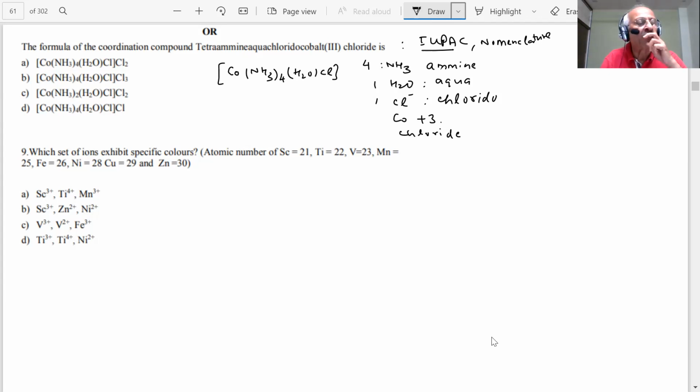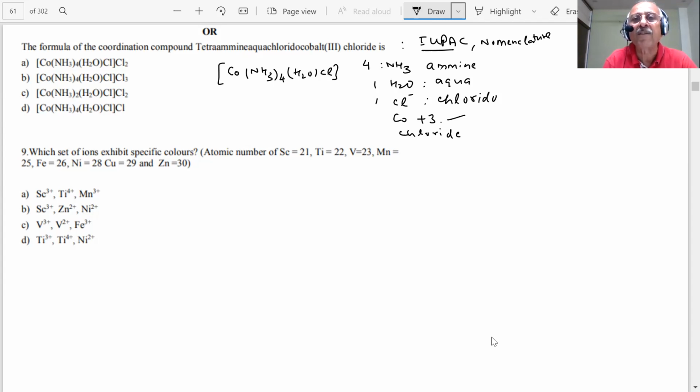Now the problem will start: how many Cl do we put? How will I find the number of Cl? Tell me, how do you find how many Cl will be there? How many Cl do I have to put so that the oxidation number of cobalt, +3, is balanced? According to this, Cl is -1, this is +1, and cobalt is in +3.